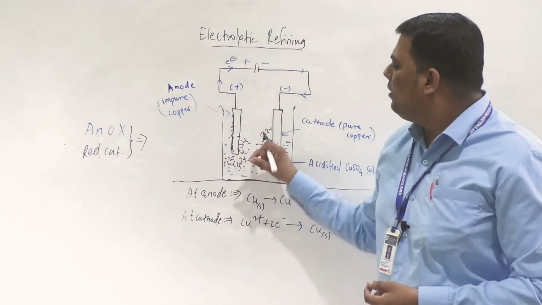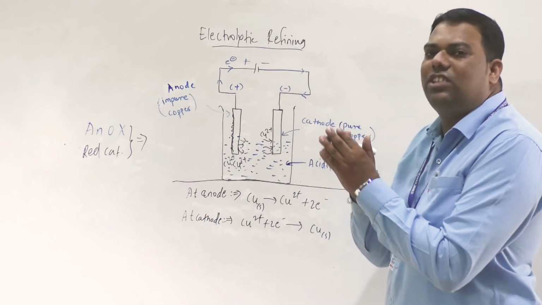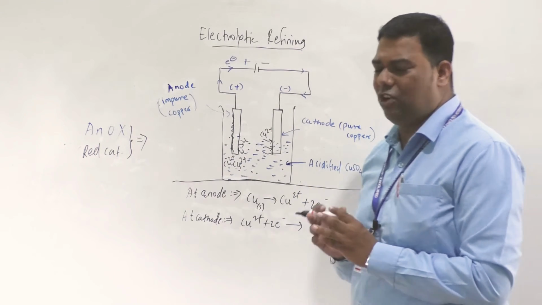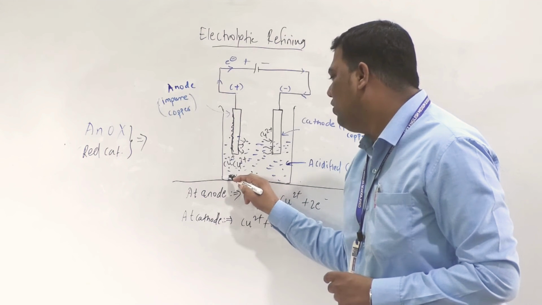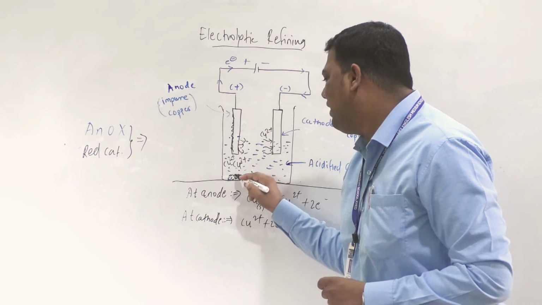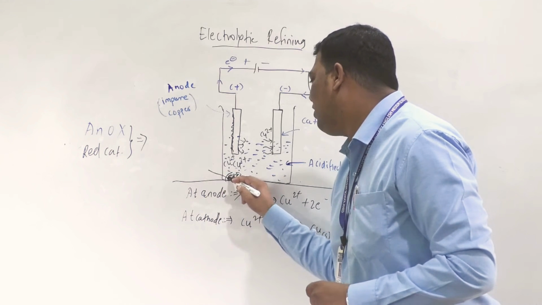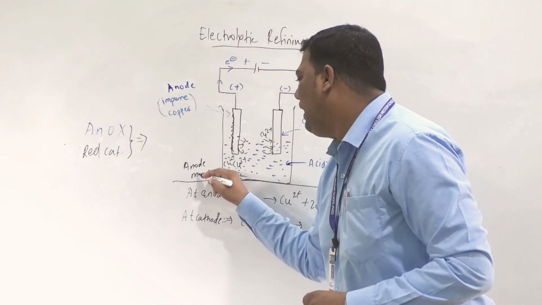So the first one, which is bigger or thicker, becomes thin. And after losing some solidified mass, it will settle down at the bottom of the anode, and we call it anode mud.